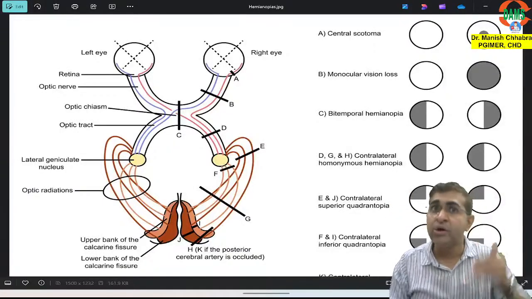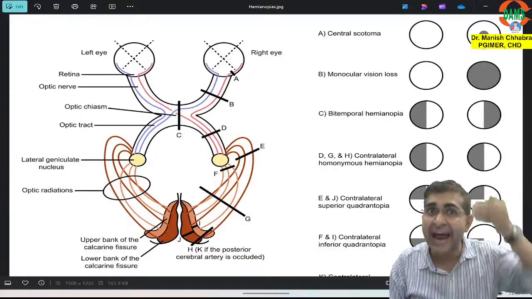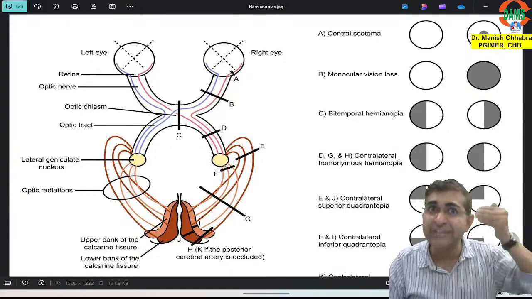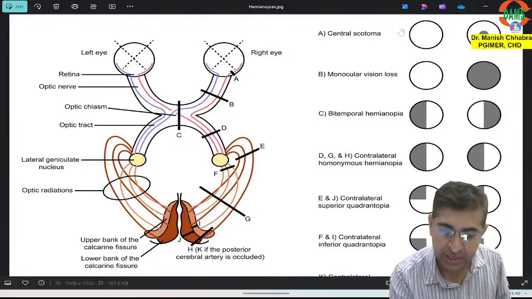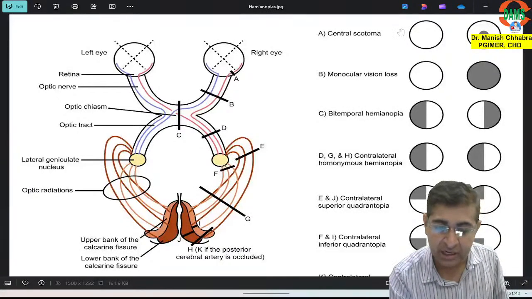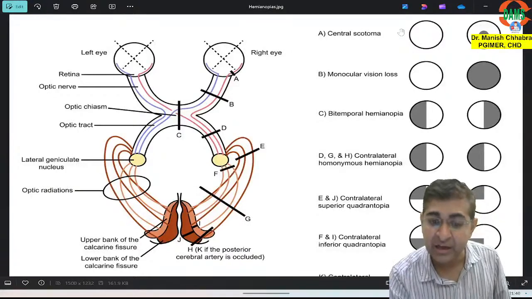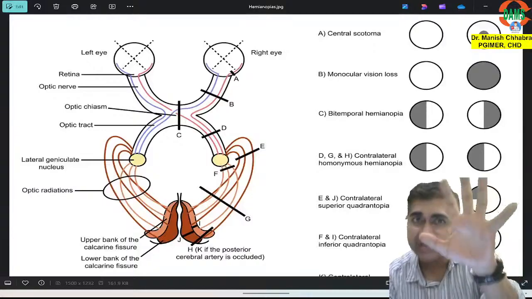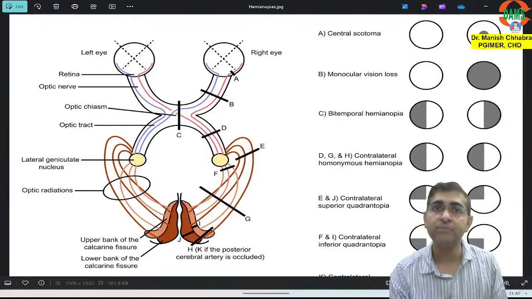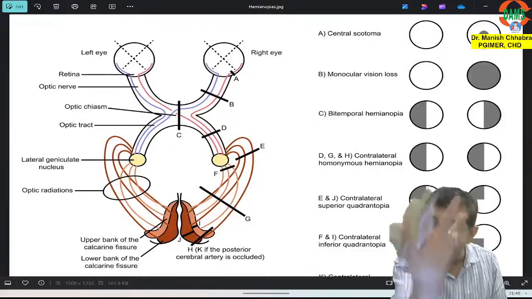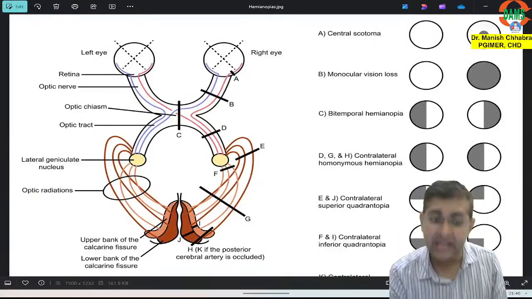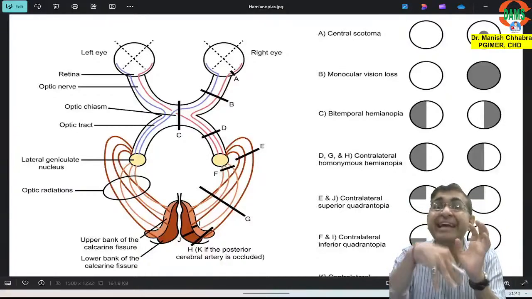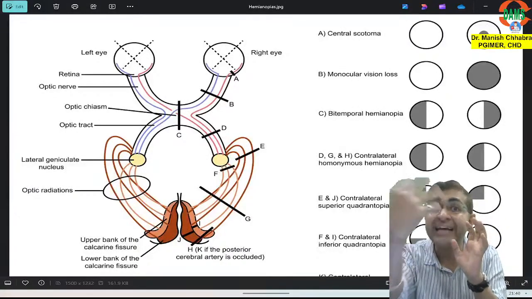Now, if there is transection at the left optic tract, here, can you appreciate where my cursor is? If there is transection at the left optic tract, that means the left ipsilateral temporal fibers are gone, and the right, which is contralateral, nasal fibers are gone. But the left ipsilateral temporal fibers interpret the left nasal field.